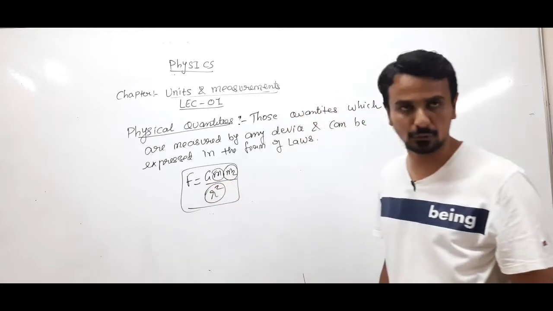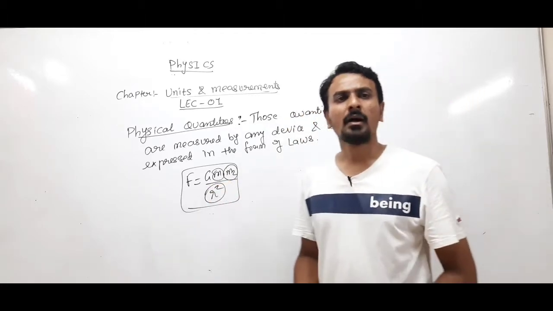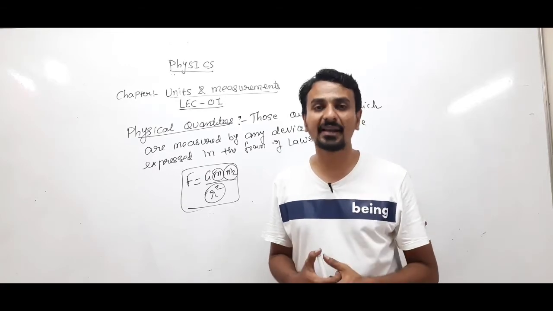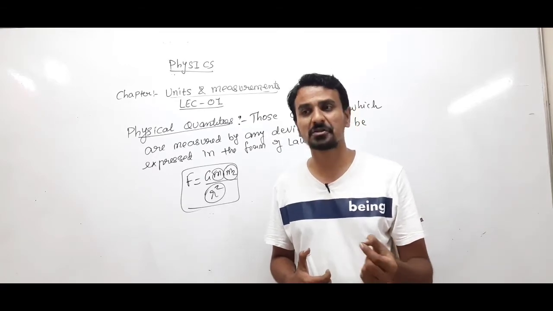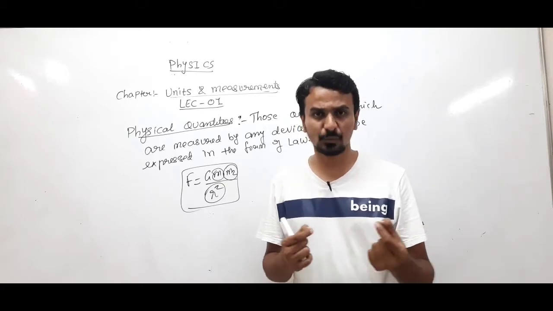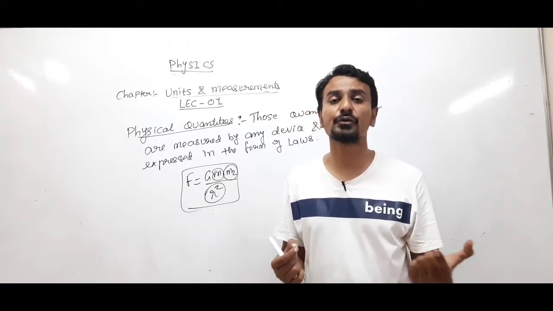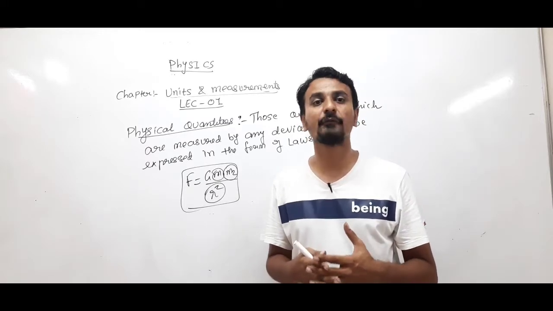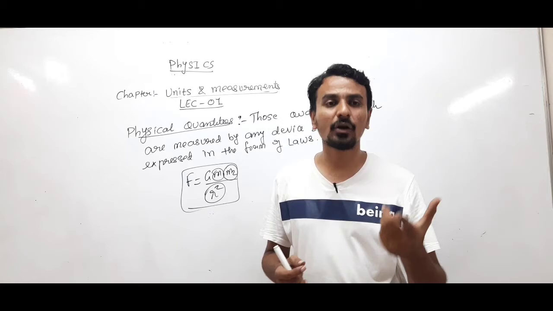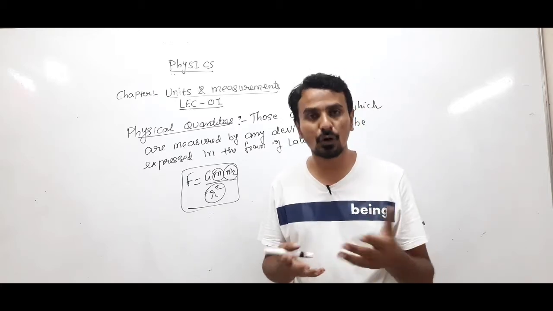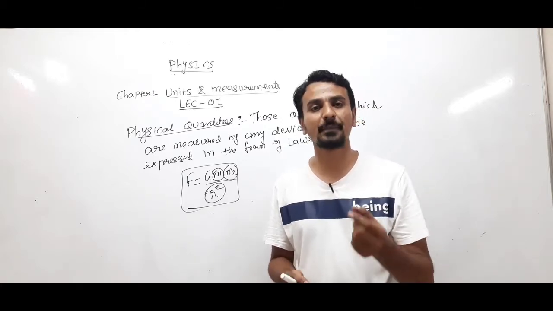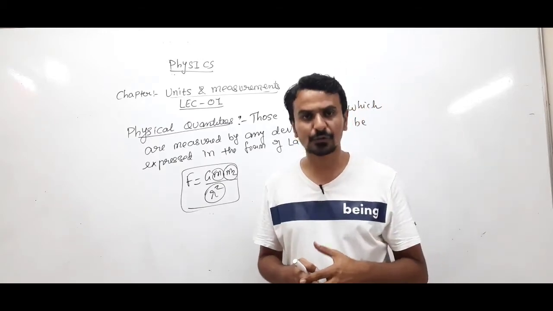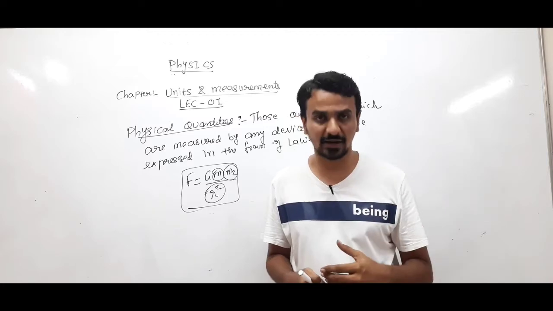So these are known as physical quantities. Simply, physical quantities are those quantities which can be measured by an instrument. If you want to measure a very small length, you will have to use a vernier caliper. A micrometer screw gauge is again an instrument to measure very small length. There are also some indirect methods to measure the distance between Earth and a planet.